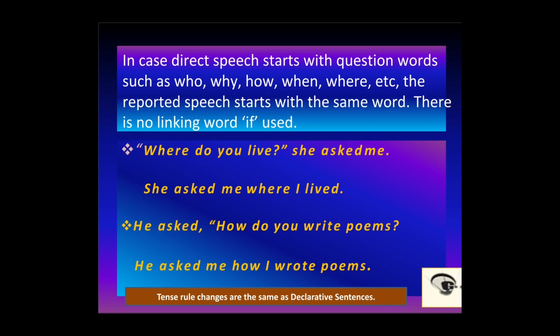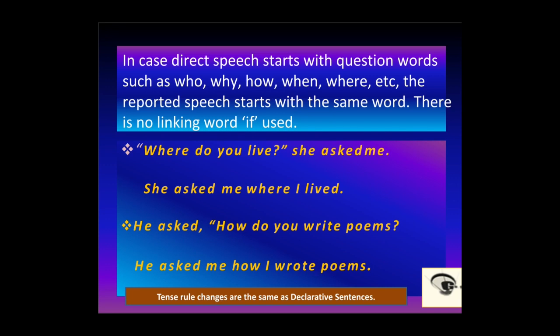In case direct speech starts with question words such as who, why, how, when, where, etc., the reported speech starts with the same word. There is no linking word like if used. "Where do you live?" she asked me. How will you change it? She asked me where I lived. No if is used in between.